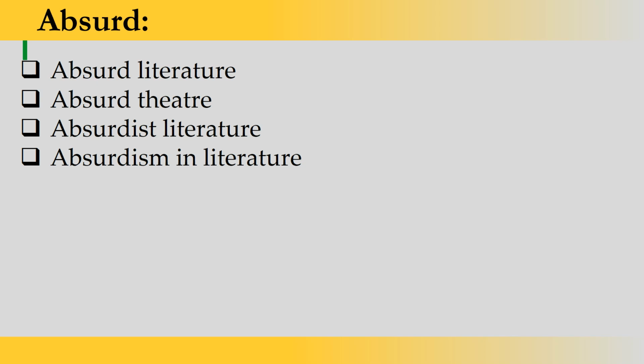Now, the term absurd is used as absurd literature, absurd theater, absurdist literature, absurdism in literature. So students, there are different types of nomenclatures to the term absurd, and you have these kinds of names for the same term. And there is also a term called absurd theater or theater of the absurd.